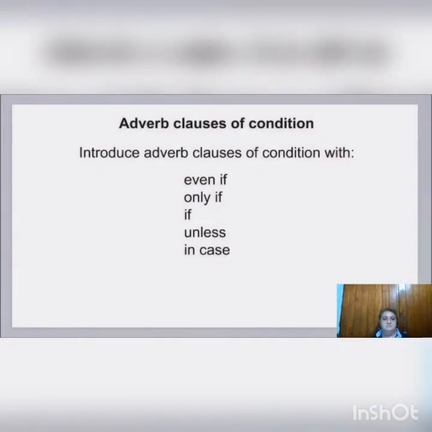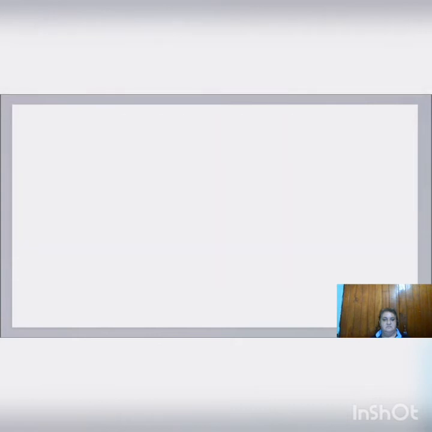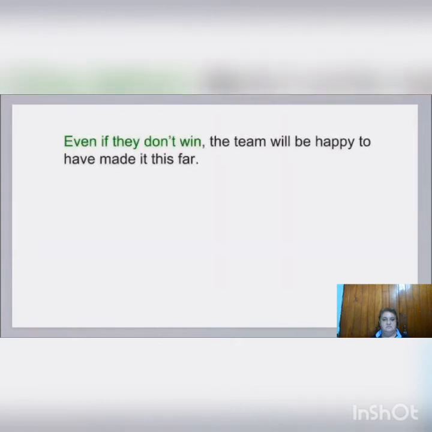Adverb clauses of condition indicate under what conditions something happens. These clauses are usually introduced by even if, only if, unless, and in case. Even if means the condition doesn't matter. The result will be the same. Even if they don't win, the team will be happy to have made it this far. It doesn't matter whether they win or not, they are still happy.